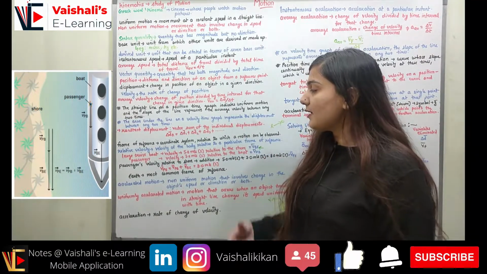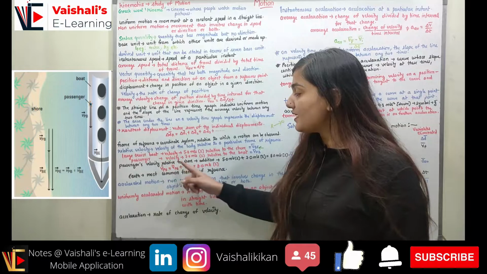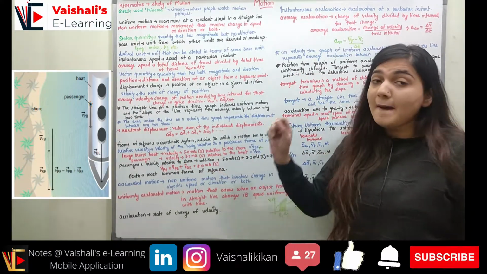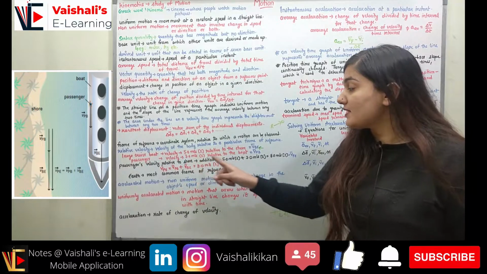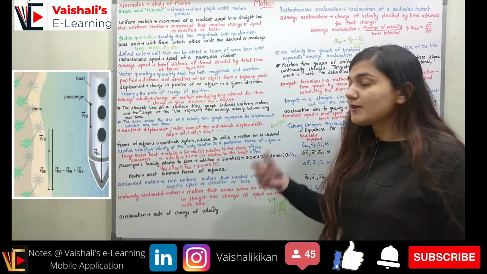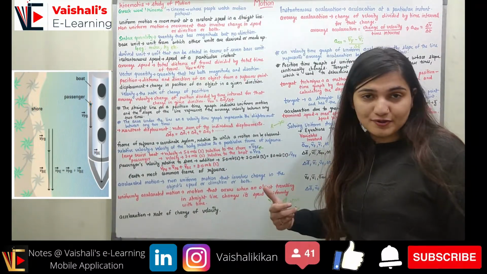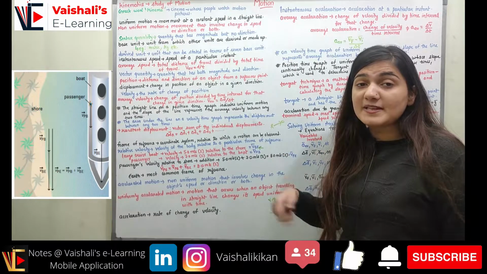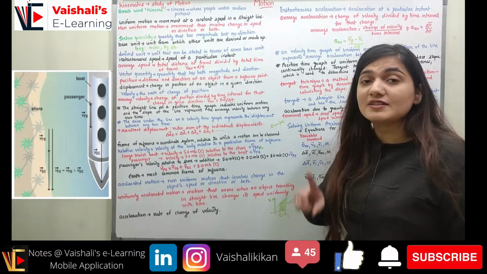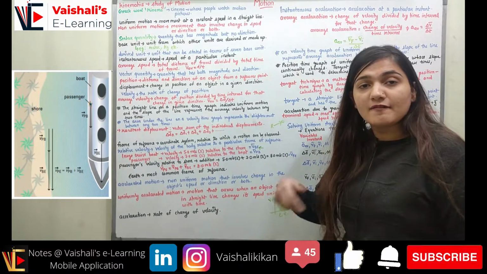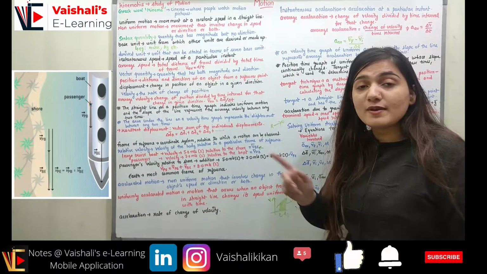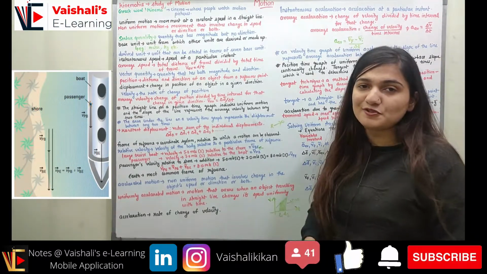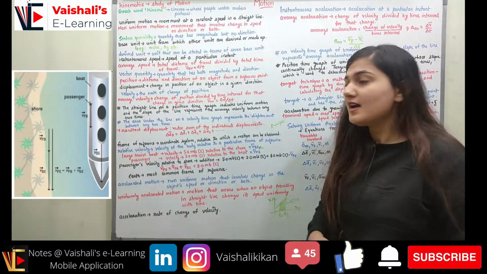Now you can see we have a passenger. The passenger is having the velocity 3 meter per second in the south direction, but this velocity of the passenger is relative to the boat. The passenger is jogging on the cruise, and because he is jogging on the cruise, the passenger is having his velocity with respect to the boat. With respect to the boat, the passenger is moving at 3 meter per second in the south direction. In the direction where the cruise is moving, the passenger is also moving in the same direction.